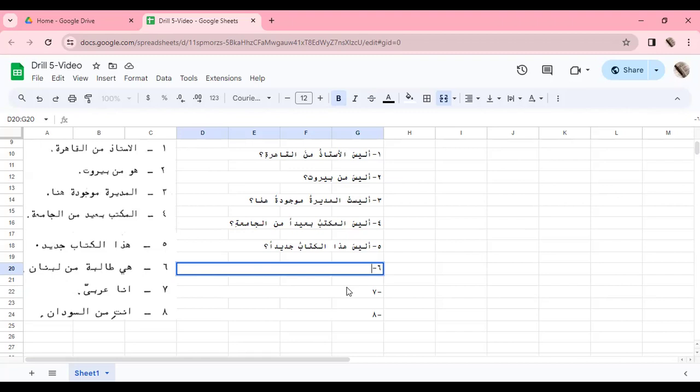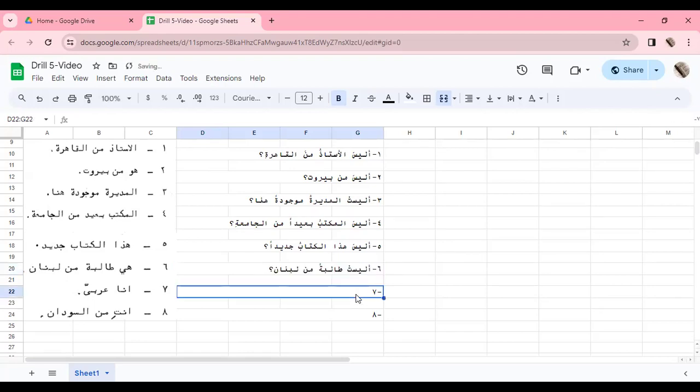Hiya will become Laysat, and because it's a question, we will say Alaysat, with the sukun. Talibatun will become Talibatan. Talibatan min Lebanon, and a question mark at the end.